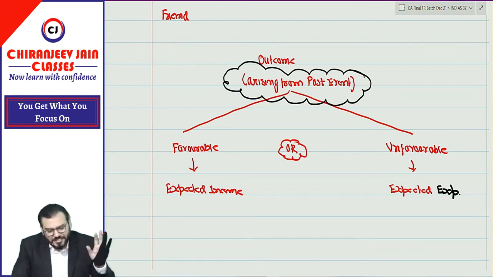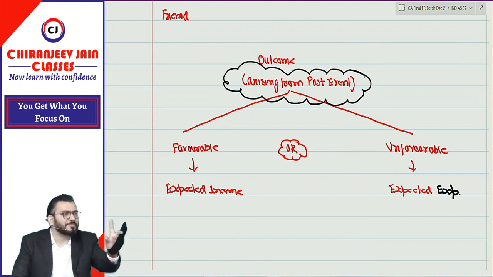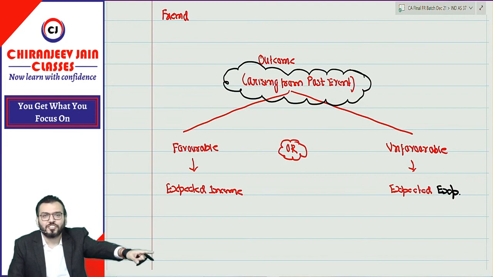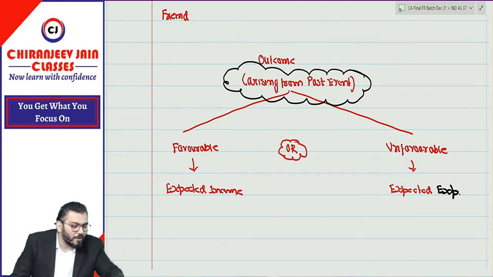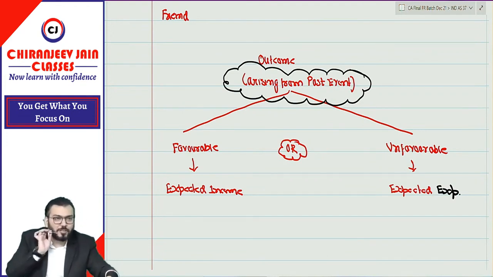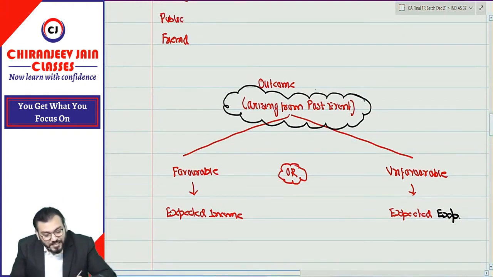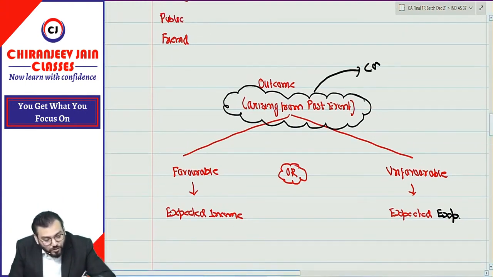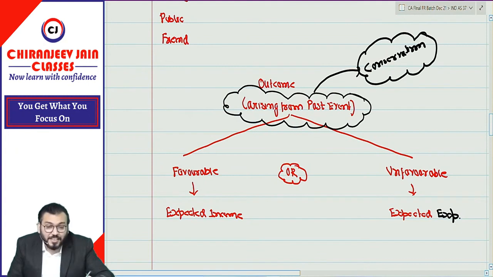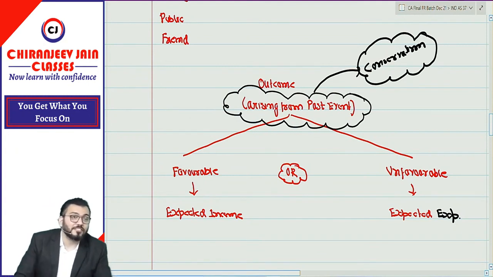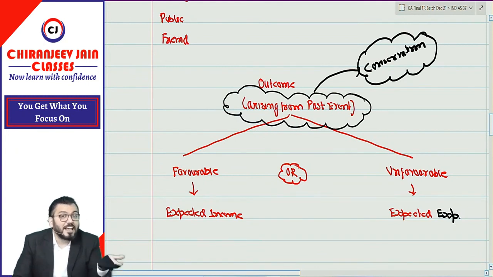Should be recognized means, can I say this entire accounting treatment is based on the conservatism principle? Whatever we have done at CA Foundation level, we are actually applying this principle. So this is totally based on the conservatism principle, correct?